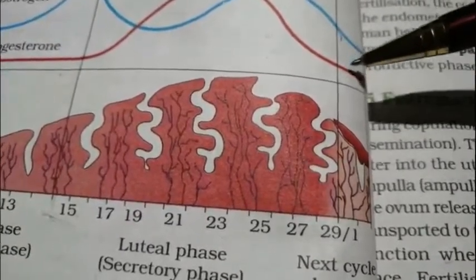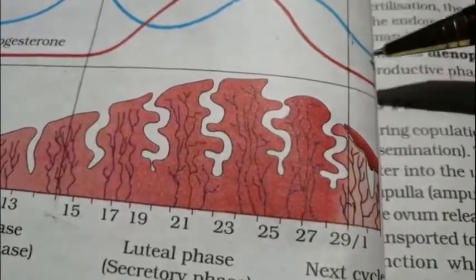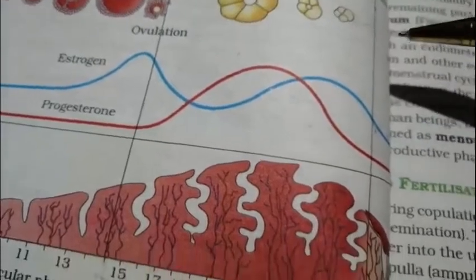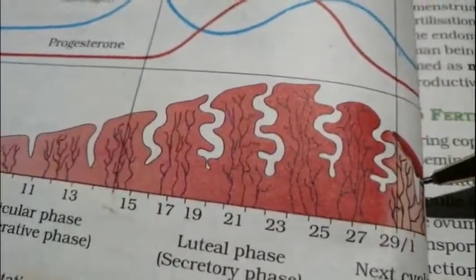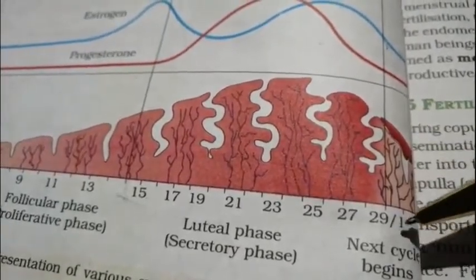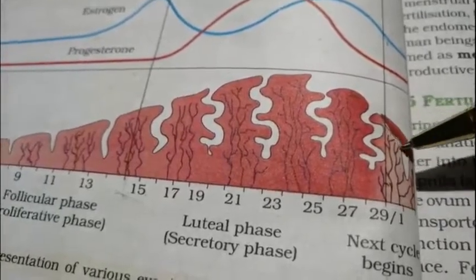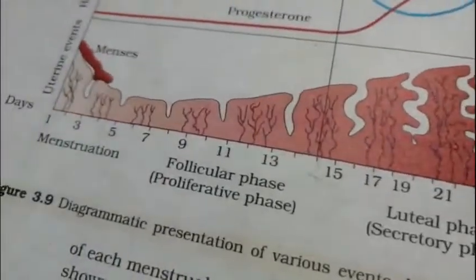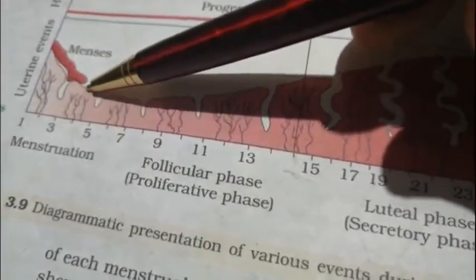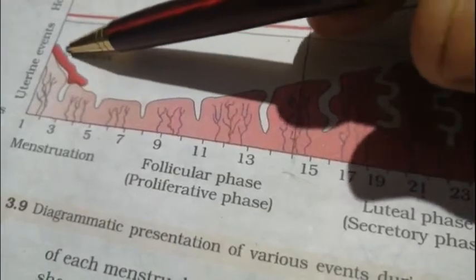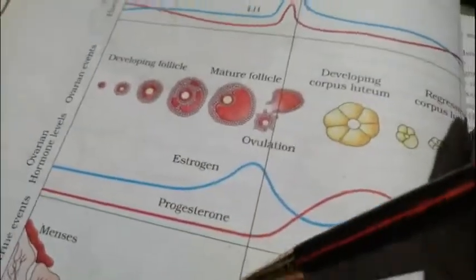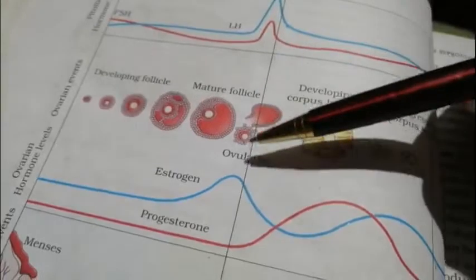I would like to bring your attention, look at this: when the level of estrogen and progesterone goes too down, and you can see this corpus luteum is also disintegrating. When this level goes down, what happens? This is the menstrual flow phase, and this is day 1, which is counted from where your uterus starts shedding. So from day 1 we begin, and till the 5th day it goes, this ball disintegrates, and then we start with the follicular phase. And on the 14th day, you can see ovulation is happening, isn't it?